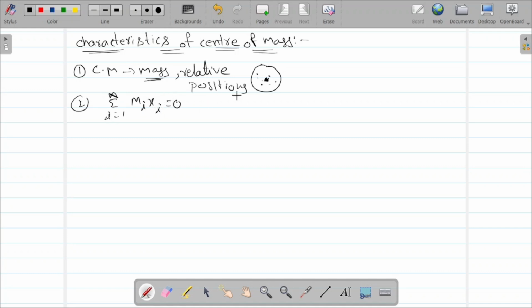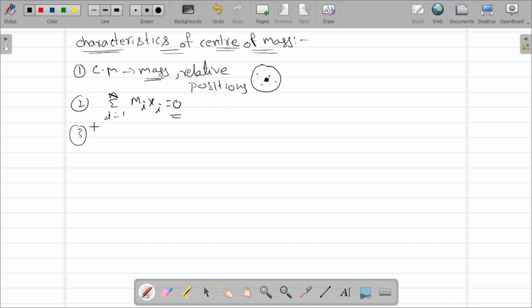So m1 x1 plus m2 x2 plus m3 x3 plus m4 x4, like that. If you add all these, the total becomes 0 at the center.